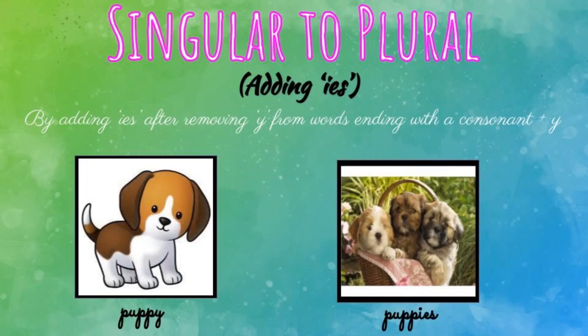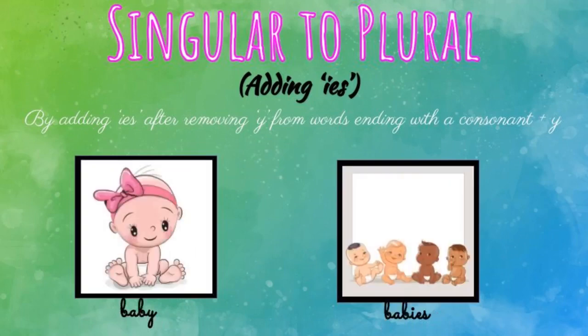And the second example is baby. As usual, what are the last two letters? B and Y. B is a consonant. It was followed by the letter Y. So what do we have to do? We have to remove the last letter Y and instead add ies. Babies. So babies is the plural form for the singular noun baby.